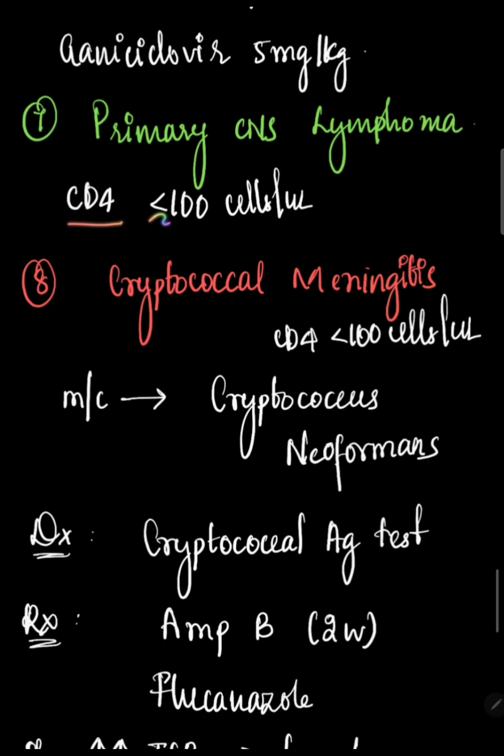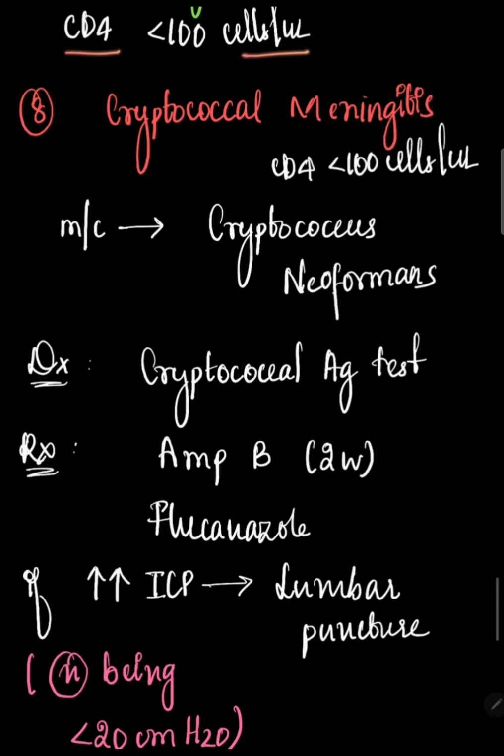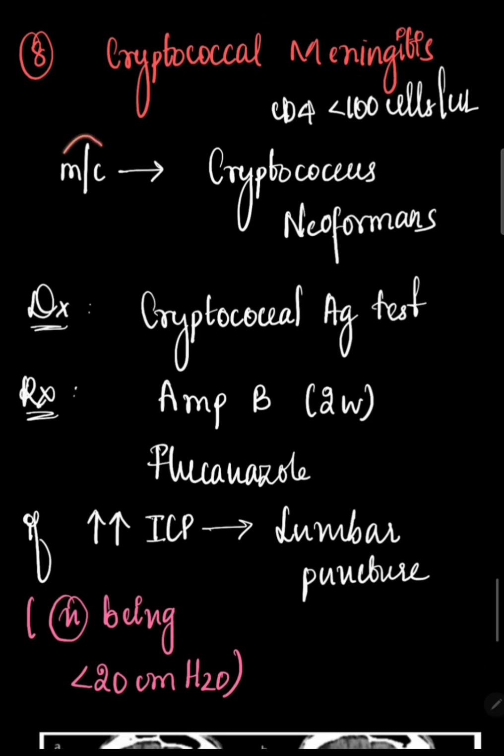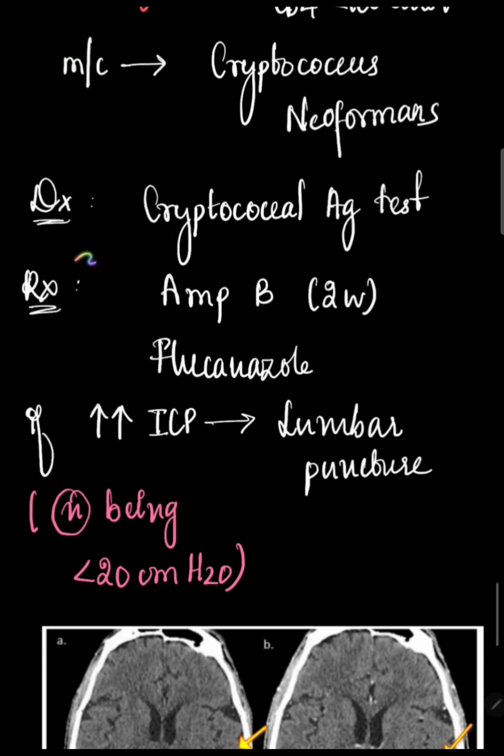CNS lymphoma occurs at CD4 less than 100 cells per microliter. Then cryptococcal meningitis is most commonly caused by Cryptococcus neoformans, and it manifests at CD4 less than 100 cells per microliter. It can be diagnosed by carrying out a simple cryptococcal antigen test. For treatment, we can give amphotericin B for 2 weeks and fluconazole.